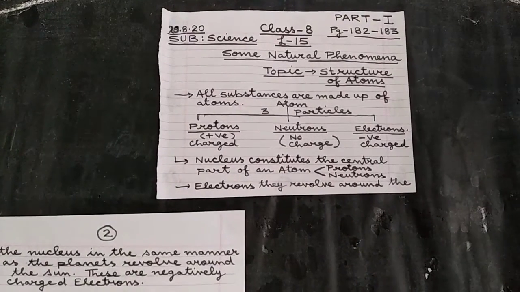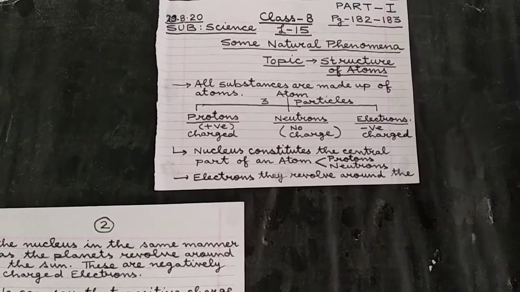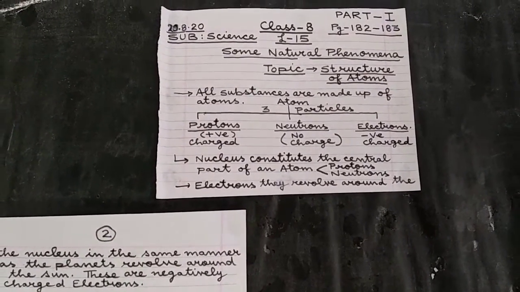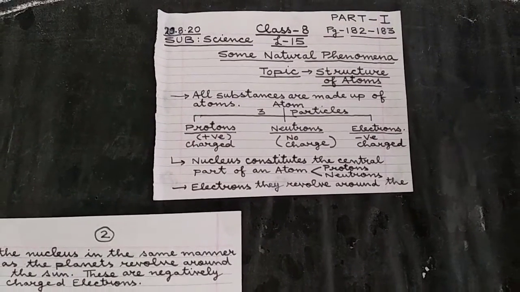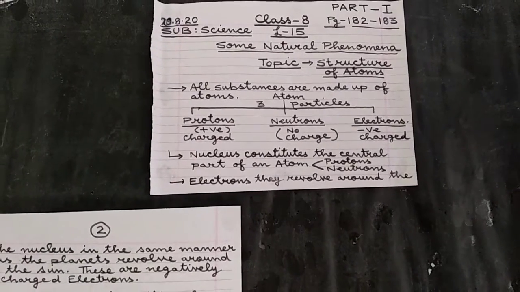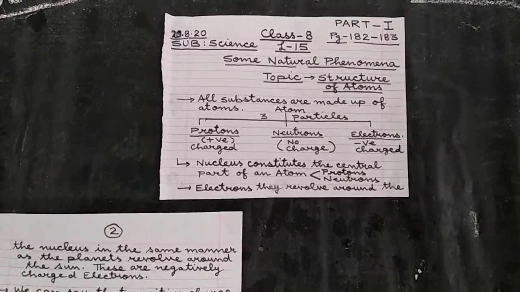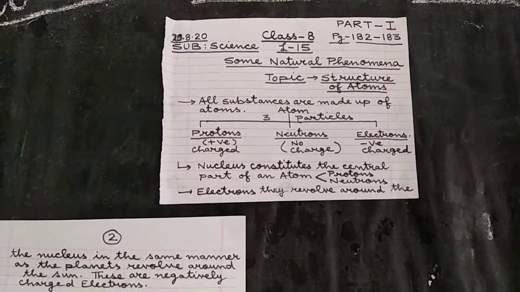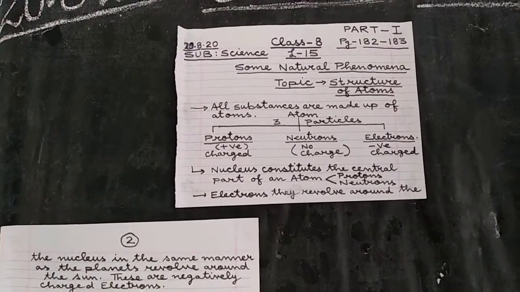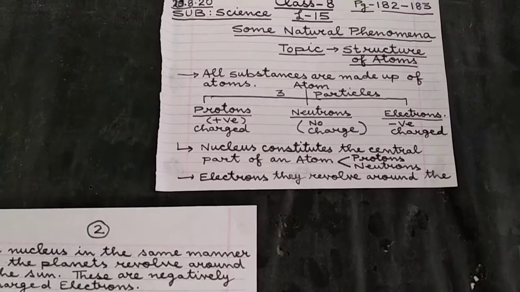These matters are made up of small fundamental particles which are called atoms, and these atoms, when joined together, form the molecules, and when several molecules join together, they form the matter or any substance. So an atom is the smallest particle of which all the substances are made up. Now I will explain you the structure of the atom.